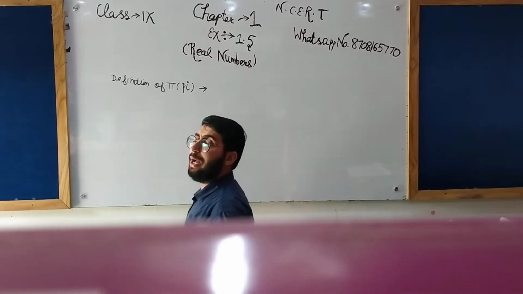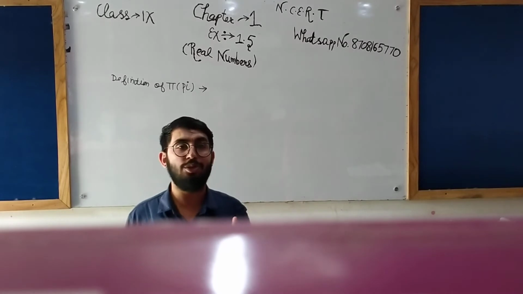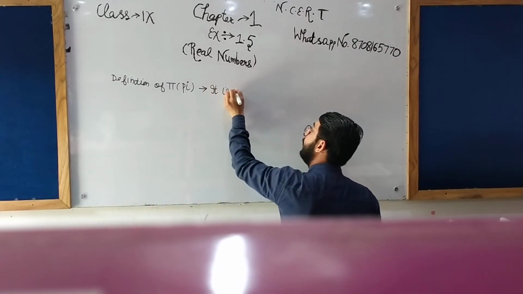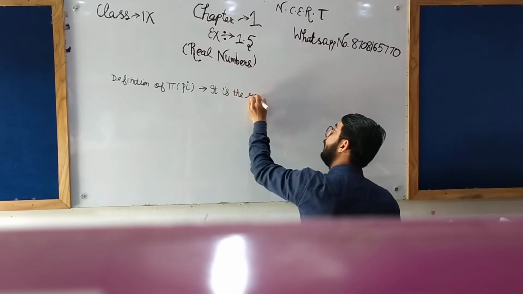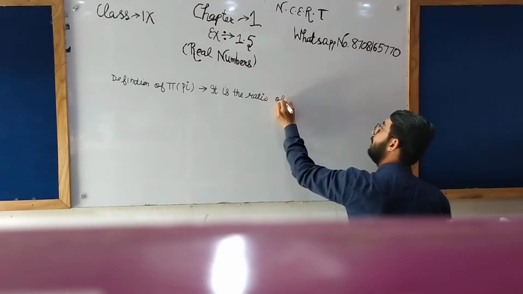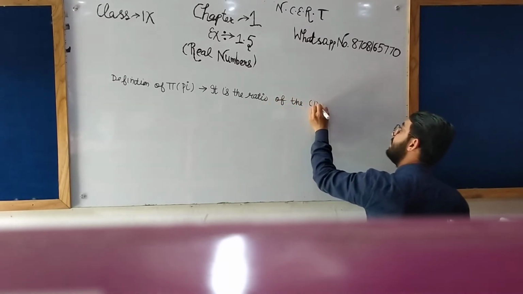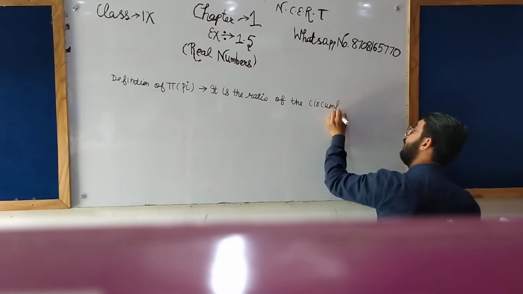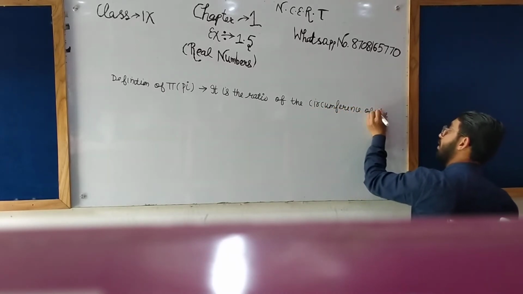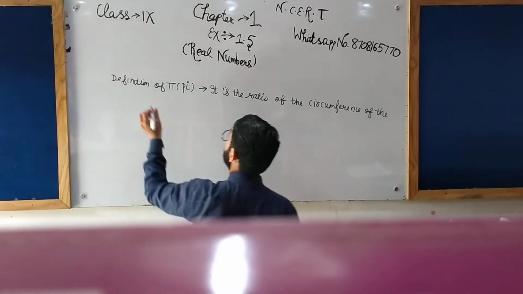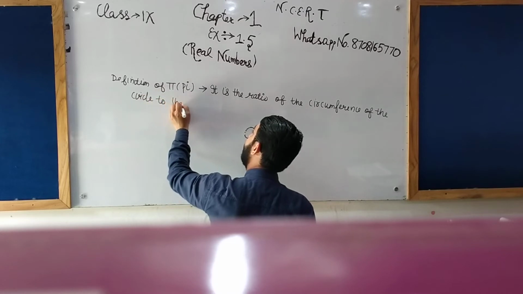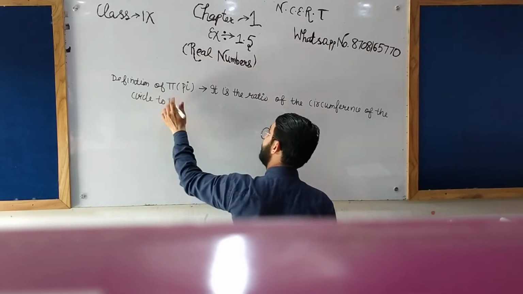The definition of pi is that it is the ratio of the circumference of the circle to its diameter.